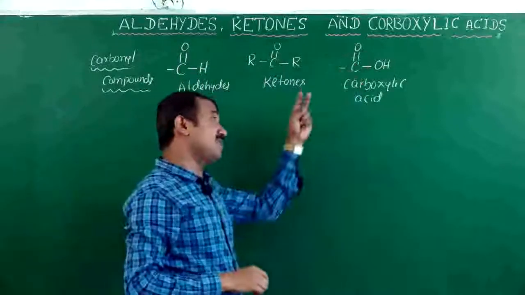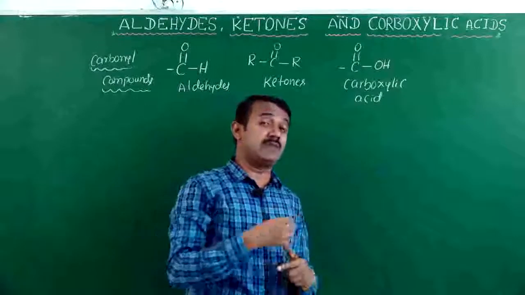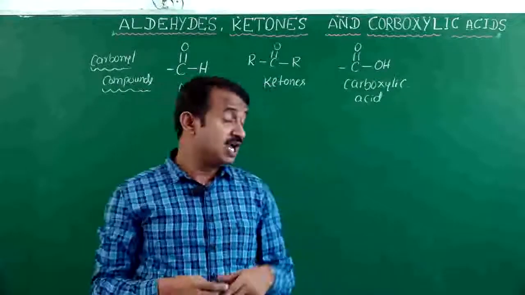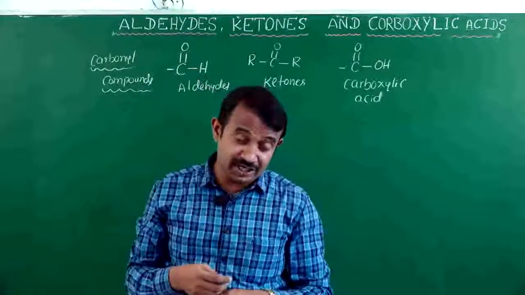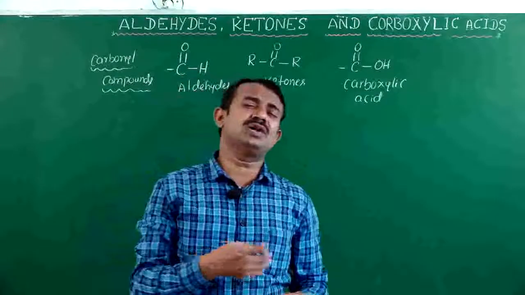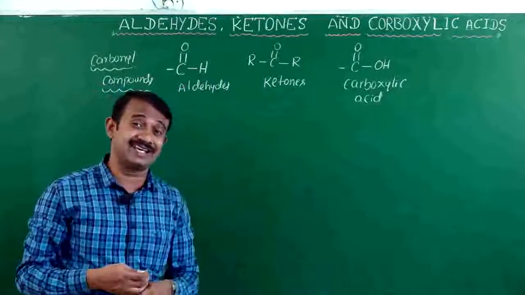Coming to the acid derivatives of compounds: a carbonyl compound attached to a halogen is called an acid chloride. A carbonyl compound attached to an amine, the NH2 functional group, is called an acid amide, and a carbonyl compound attached to an alkoxy group is called an ester.